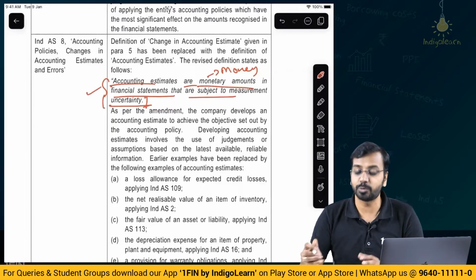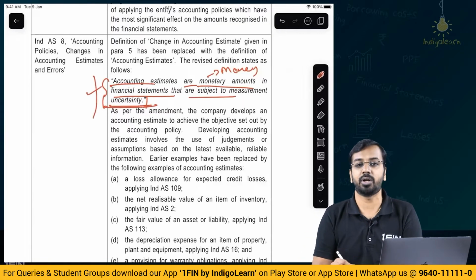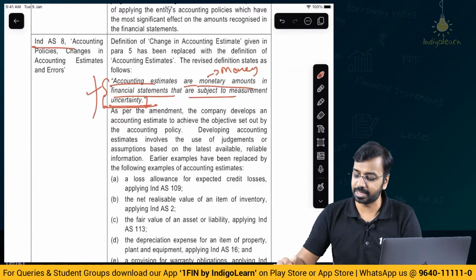So here management will make certain estimates to resolve this uncertainty. So the definition has been updated. Concept remains the same. The way we account for accounting estimates remain the same. This is as far as Ind AS 8 is concerned.